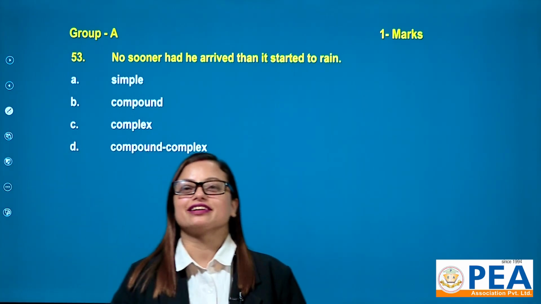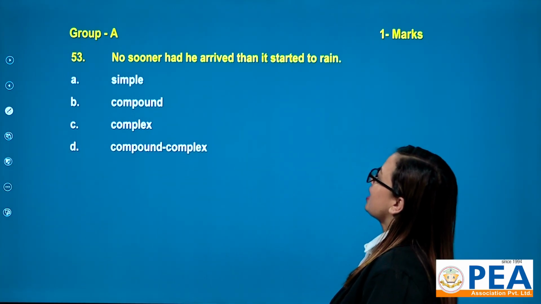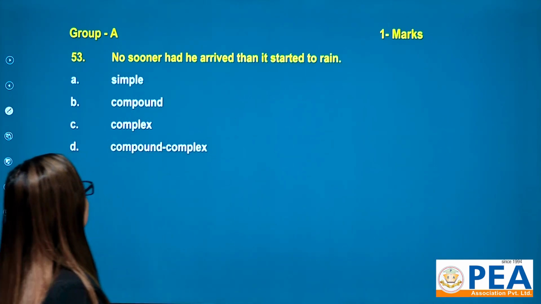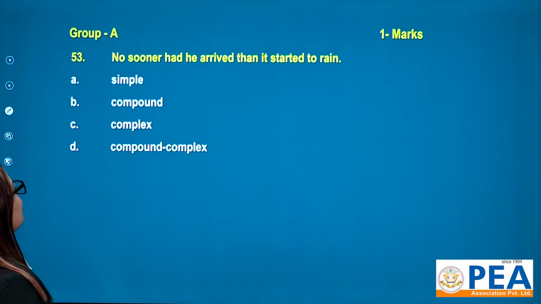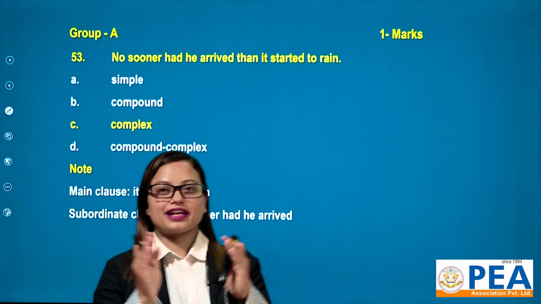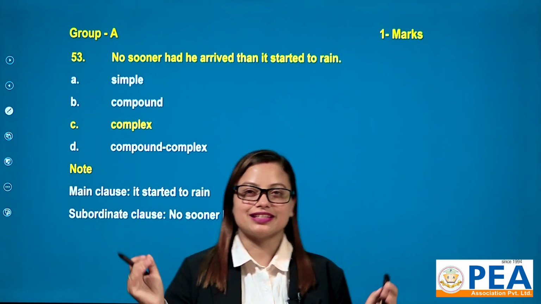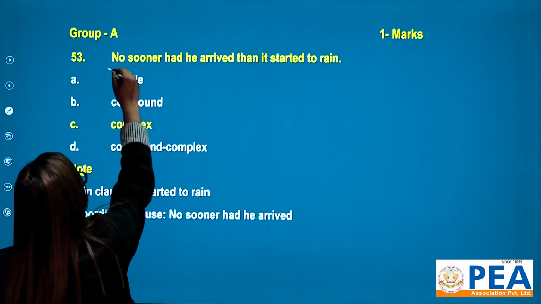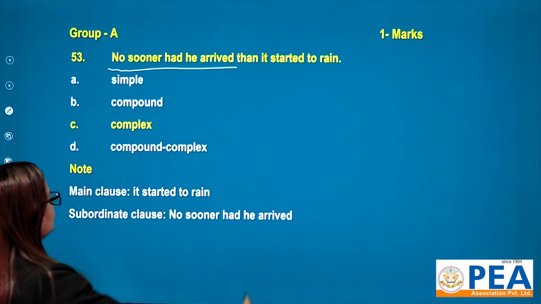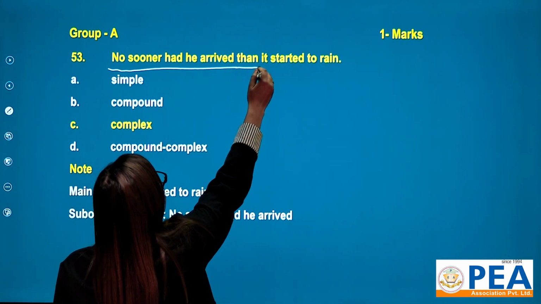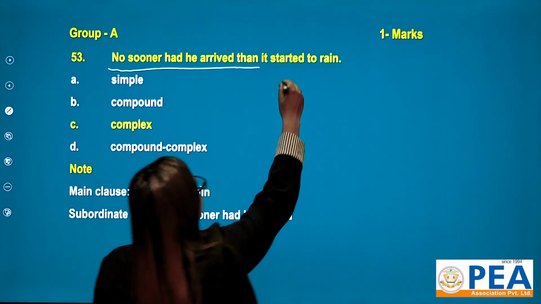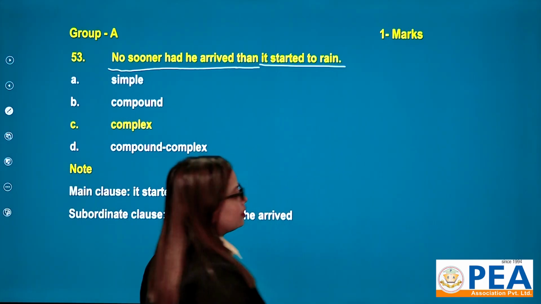Question number 53. No sooner had he arrived than it started to rain. Options are simple, compound, complex, compound-complex. Let me break down this sentence. No sooner had he arrived than it started to rain.